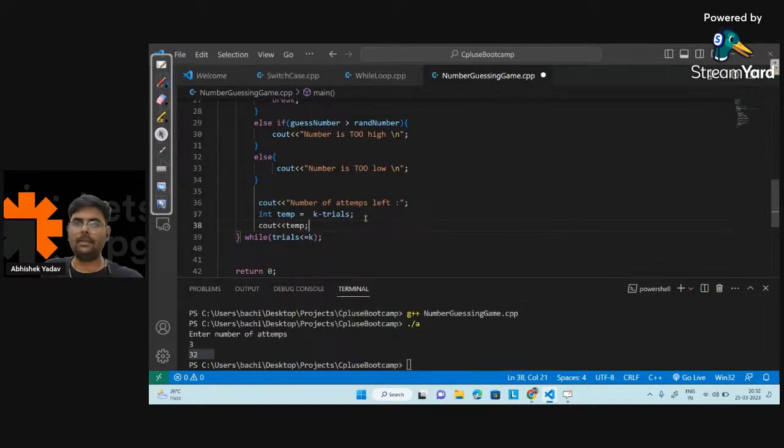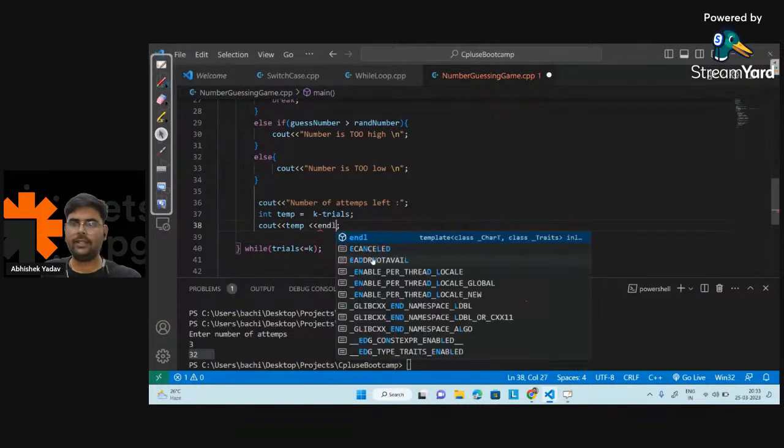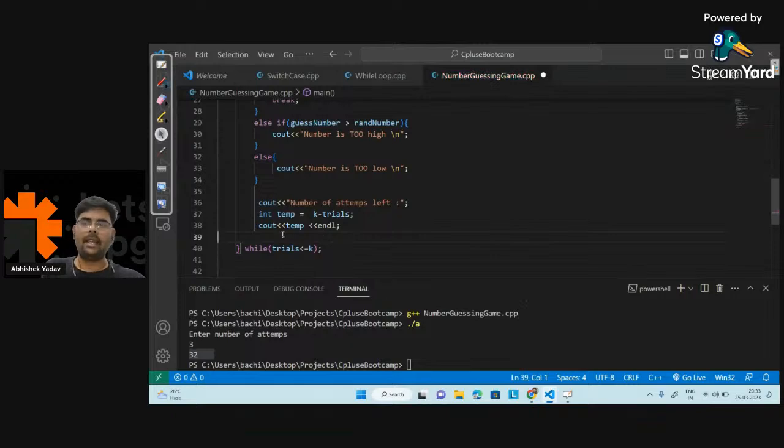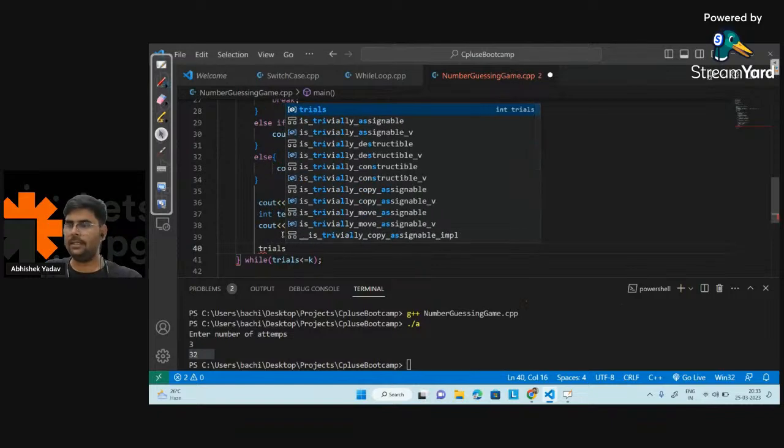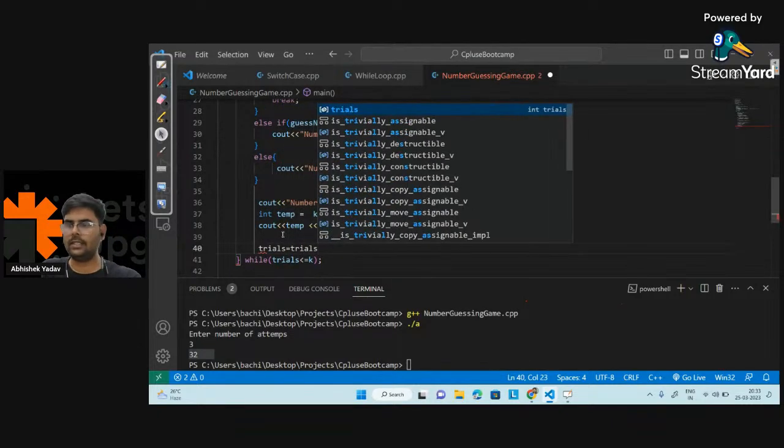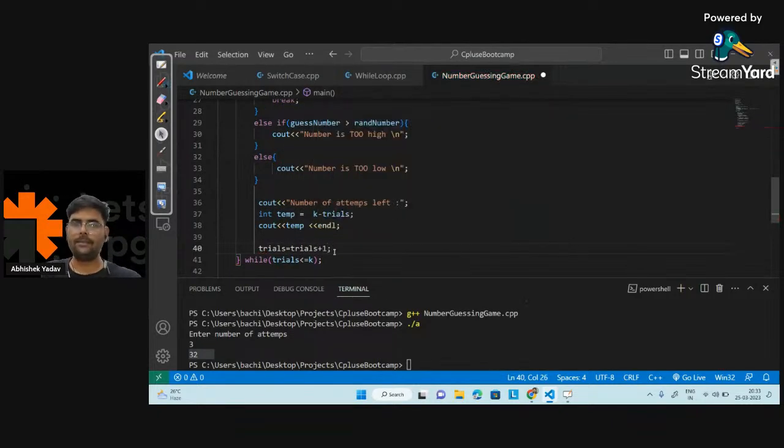After printing out the number of attempts left, I will move to the next line. Either I can use slash n to move to the next line, or I can use endl. And after that, I will increase the value of trials, that is trials is equal to trials plus 1, right?